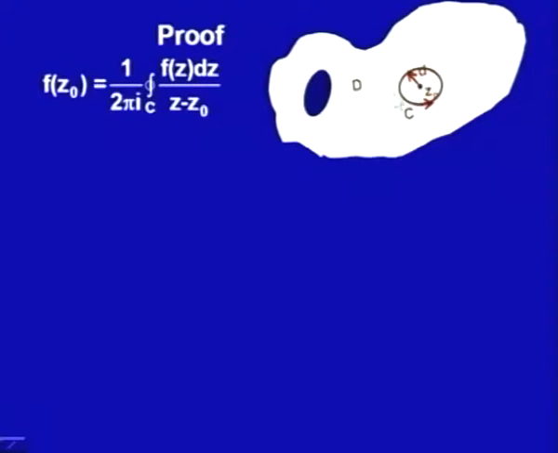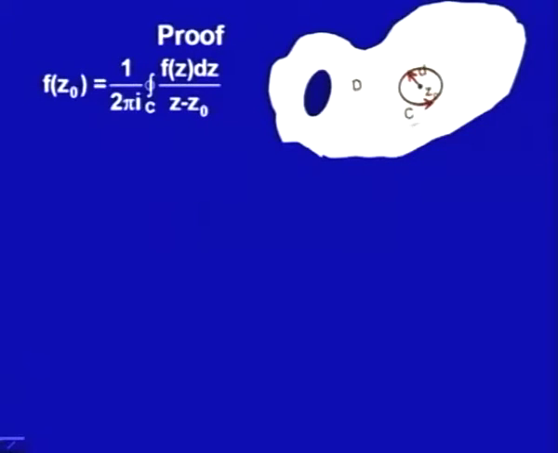If I take the integral along this contour of the function f(z) upon (z minus z naught), by Cauchy integral formula it is 2 pi i f(z naught), or f(z naught) is 1 upon 2 pi i integral on this closed contour C of f(z) upon (z minus z naught).